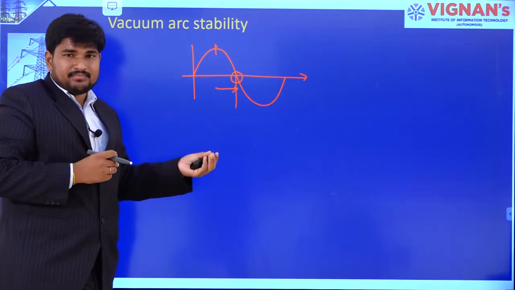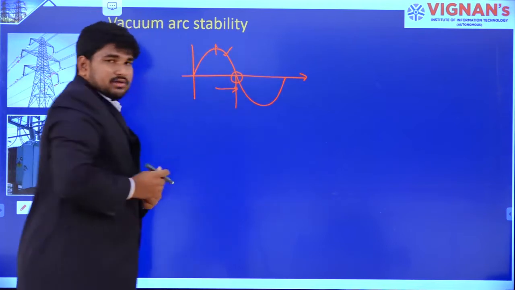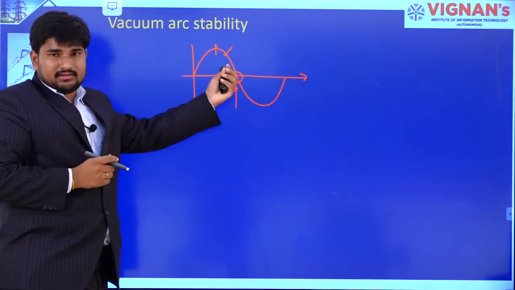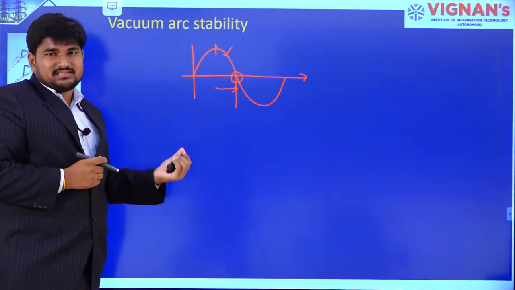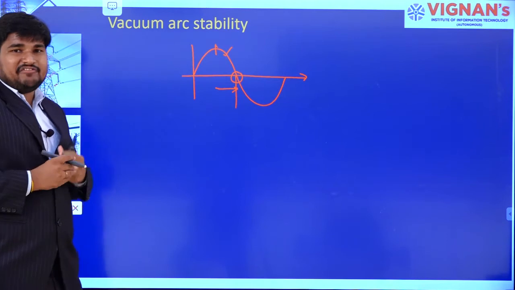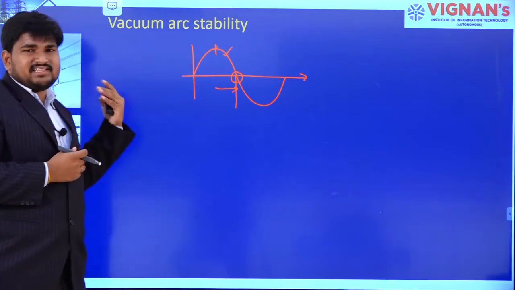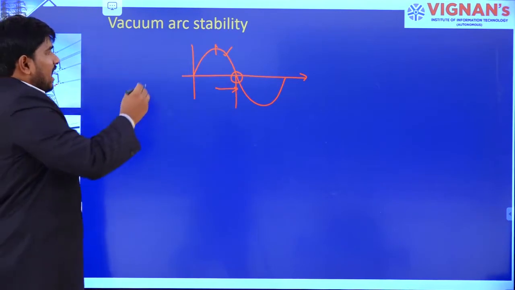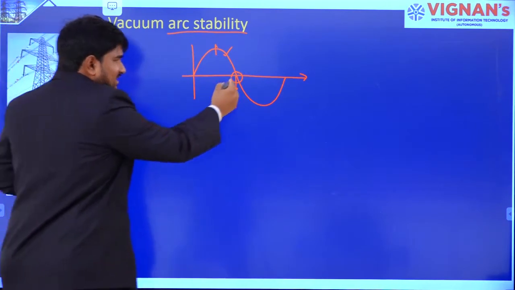After some time, the current is still more. Now what happens? If the arc is not stable, there will be restriking. For this case, the arc must be stable up to this current zero.